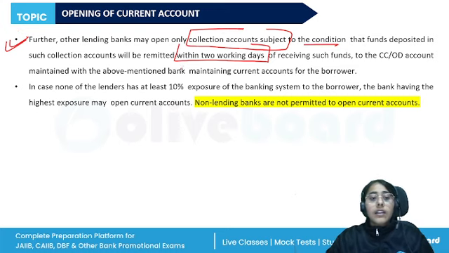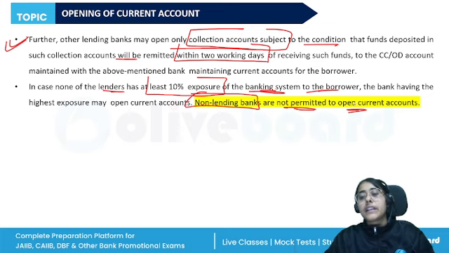That too, the collection amount will be remitted within 2 working days. However, in this case, none of the lenders has less than 10% exposure of the banking system to the borrower. And obviously, non-lending banks are not permitted to open the current account.